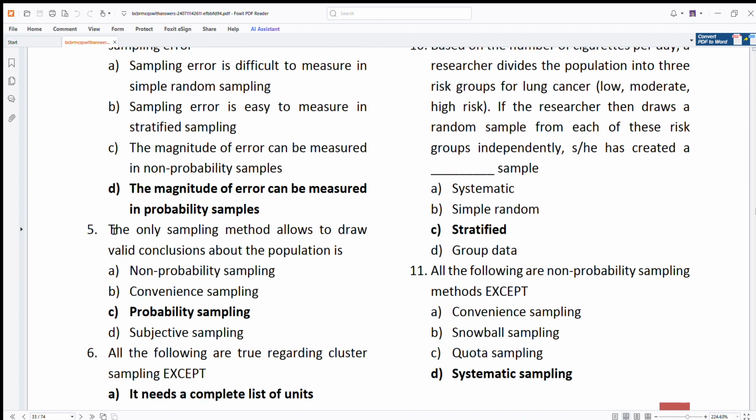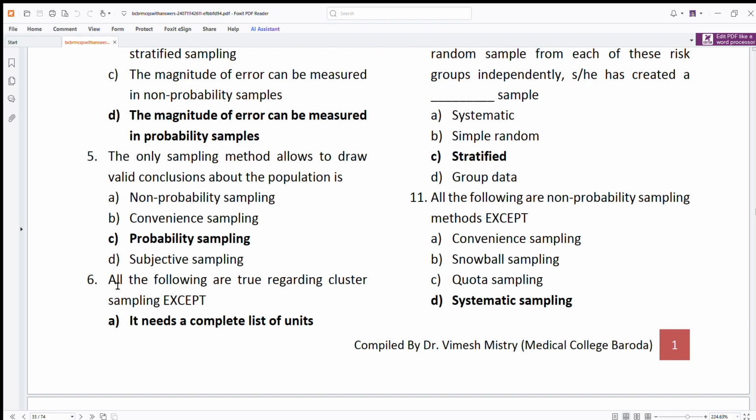Probability sampling and non-probability sampling. I've told you this in the lecture notes, please have a look. The only sampling that allows you to draw valid conclusions about a population is probability sampling. Never convenience sampling, never. I have told you about convenience sampling. Yes, I do remember. And if I have not, let me know in the comment section.